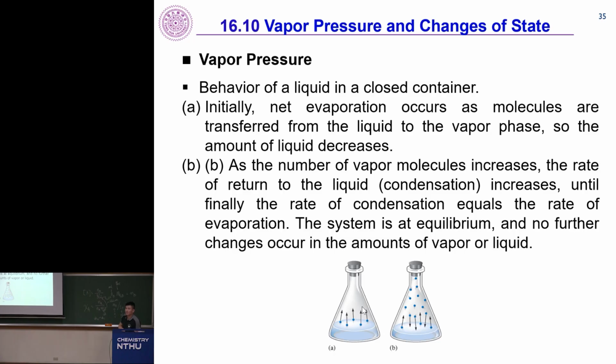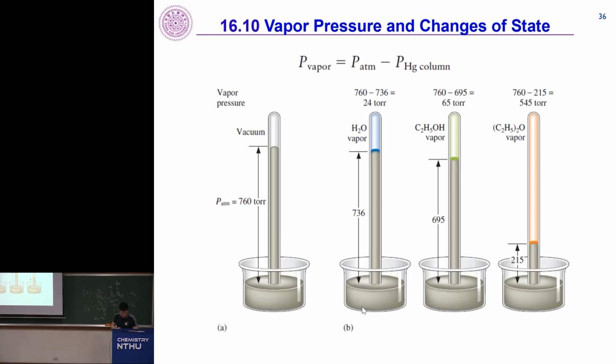And this is what we call vapor pressure, and we previously defined it already for liquids and solids, right? When we talk about phase diagram, right? So initially, net evaporation occurs as molecules are transferred from liquid to vapor phase, right? Because initially we didn't have any vapor in the headspace. As the number of vapor molecules increases, the rate of return to liquid increases until the rate of condensation equals the rate of evaporation. That is when we reach chemical equilibrium. And this is defined as the vapor pressure.